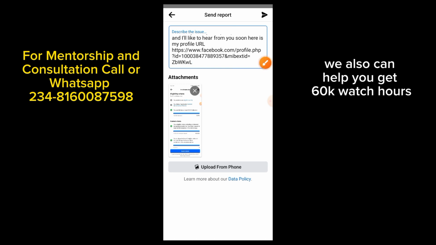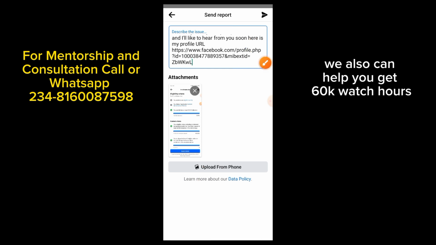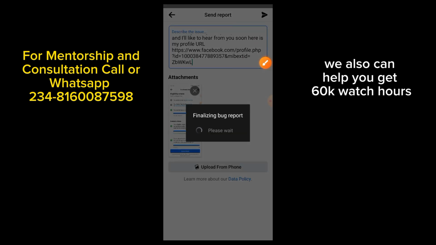So once you are done with all this, just click on this arrow here to send it. So it's going to send it directly. So let me click on send now. So Facebook will look into the issue. Maybe after 24 hours, they will see it and they will check the profile. So if everything is fixed, you will automatically see it being marked. It's a very straightforward tutorial.